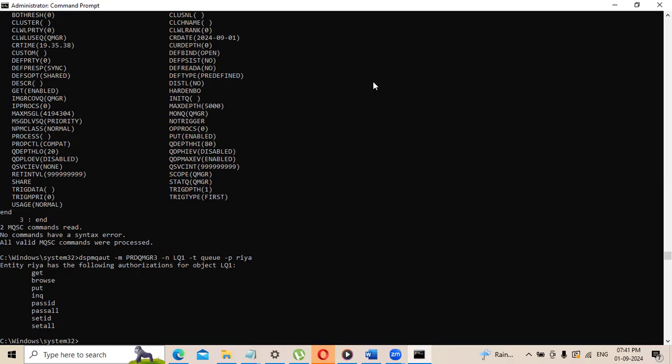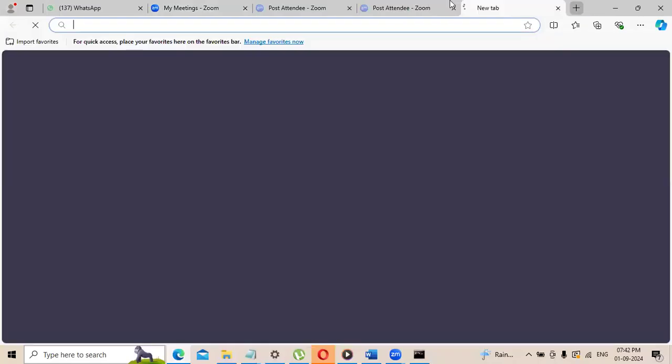For example, whatever the question you're asking now. If I have a PRD QMGR3 running on server 1 and server 2, the same queue manager on your server will be inactive. If I bring down that queue manager, it will start there. So you have 2 servers with the same queue manager: one is active, another one is inactive. That is an active passive setup. That configuration we do at the time of installation, at the time of creation of the queue manager. You can do a high availability setup, for that you have to do some additional steps.